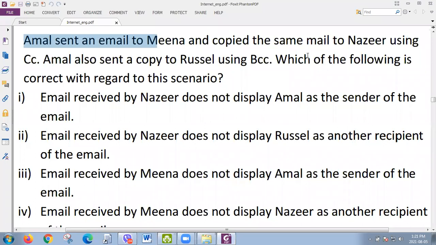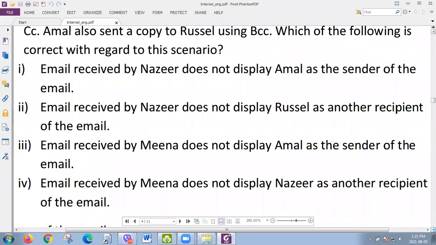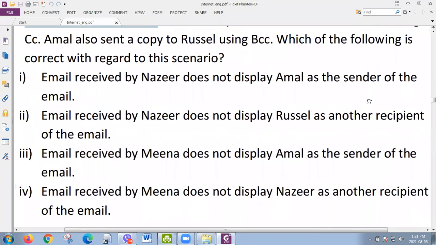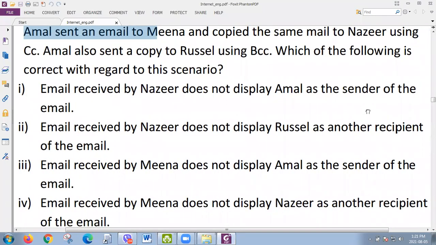Sir, second answer. Second answer. Okay, let's discuss. Find the answer. Fourth answer. Anybody, what is the answer? Is it correct, second answer, or do you have any other answers?